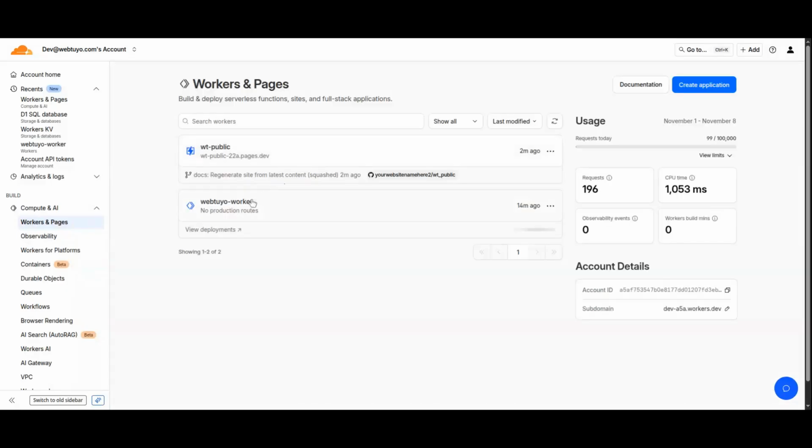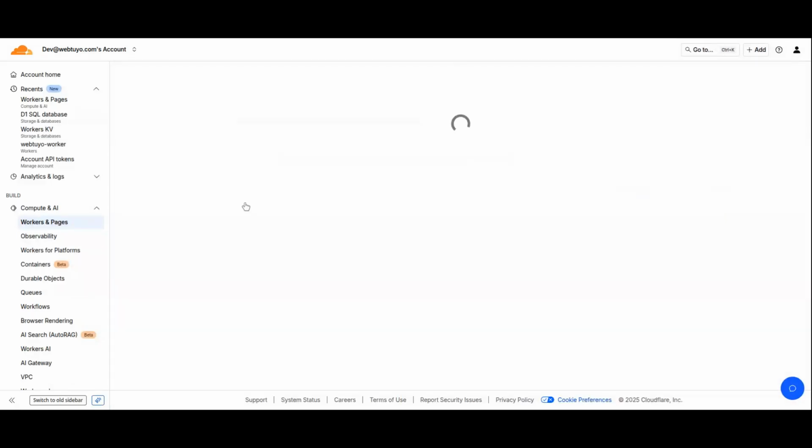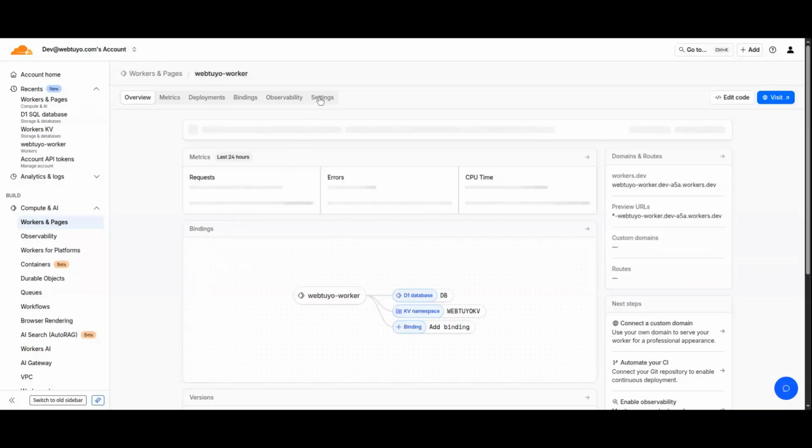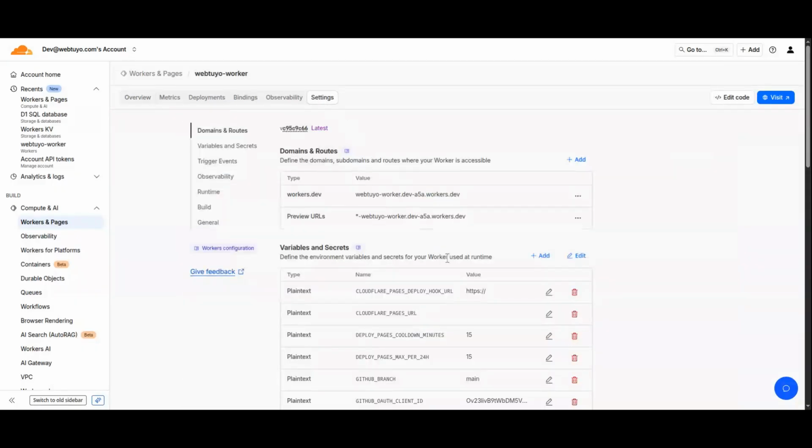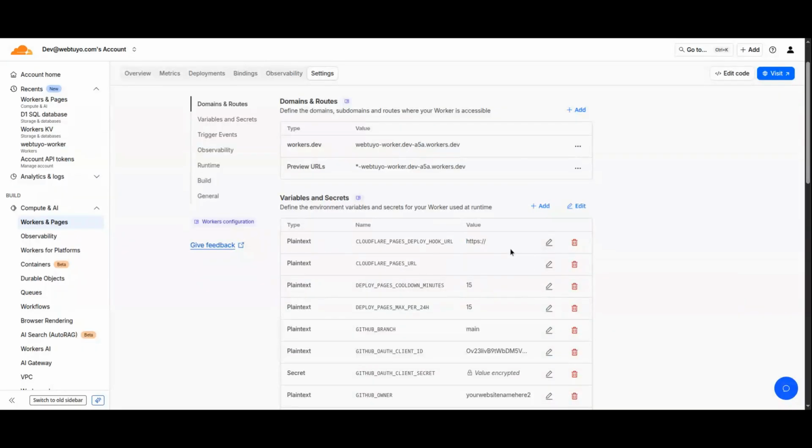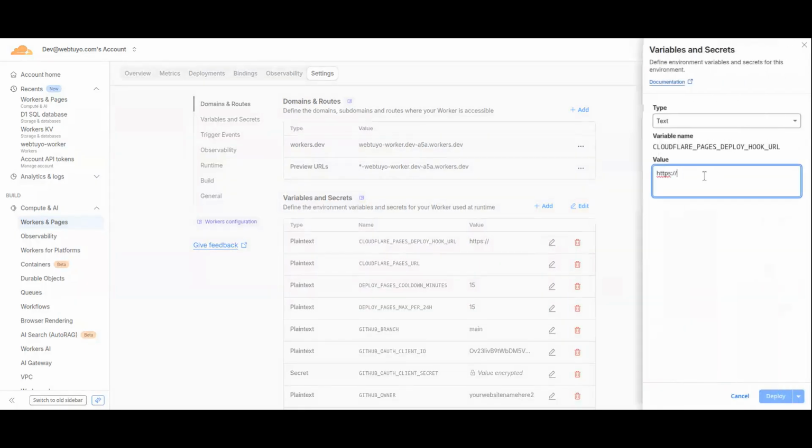Then, go to your worker settings, the one you created during installation part 1. Edit the variable named Cloudflare_page_deploy_hook_URL. Paste the URL inside the value field and click Deploy.